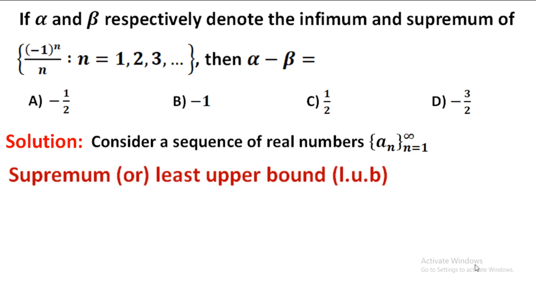And what is the supremum, or least upper bound (LUB), of a sequence?